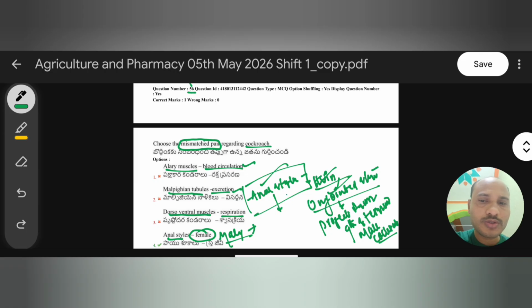So due to the anal style present in the male cockroach, we can easily distinguish which is male and which is female. Why? Because only in male cockroach do we see this anal style; in female cockroach it is completely absent. So the mismatch pair is anal style present in female, no, it is present only in male. So the fourth one is the mismatch pair in cockroach.